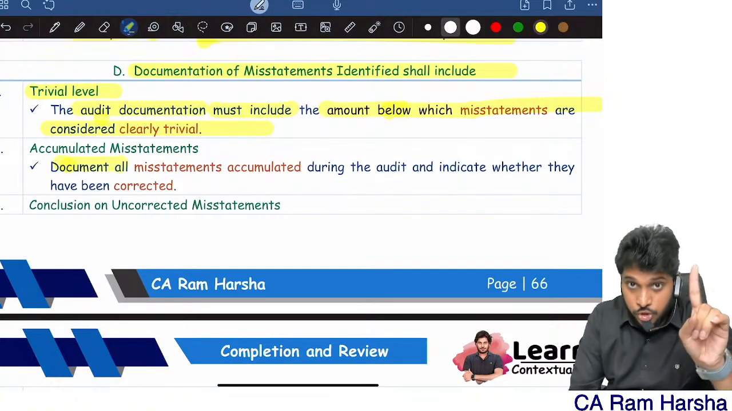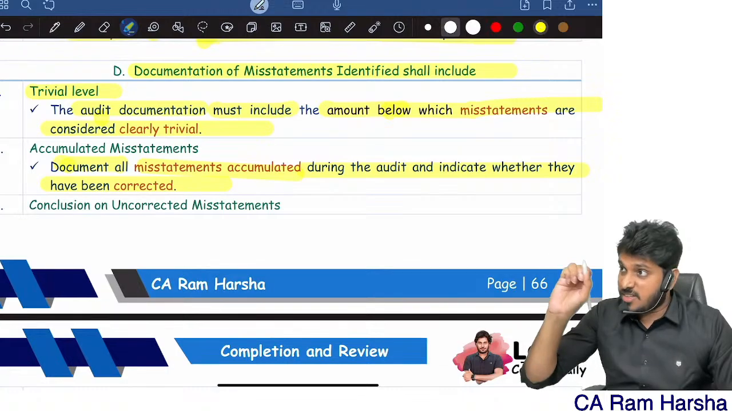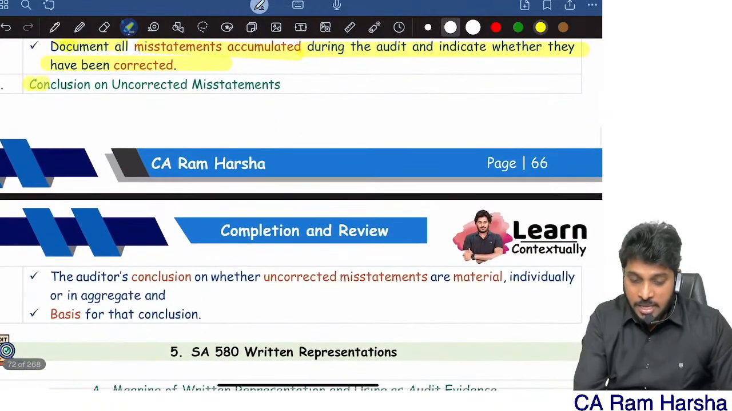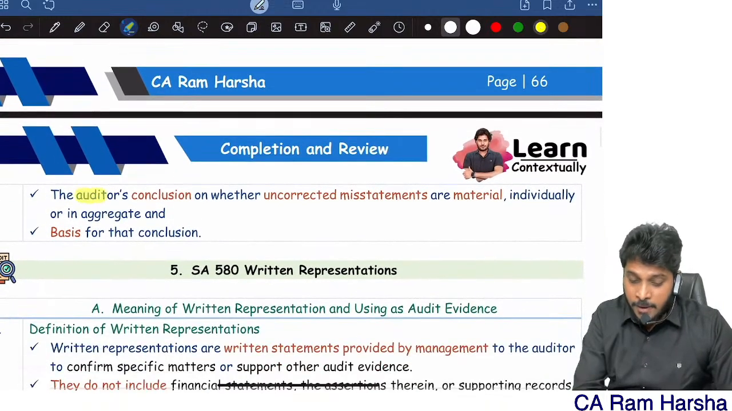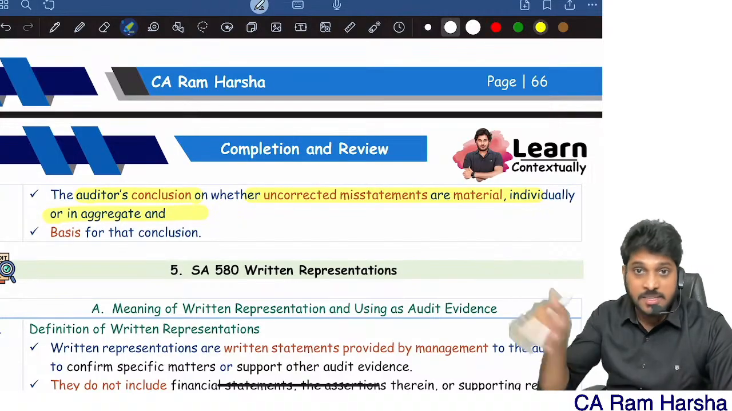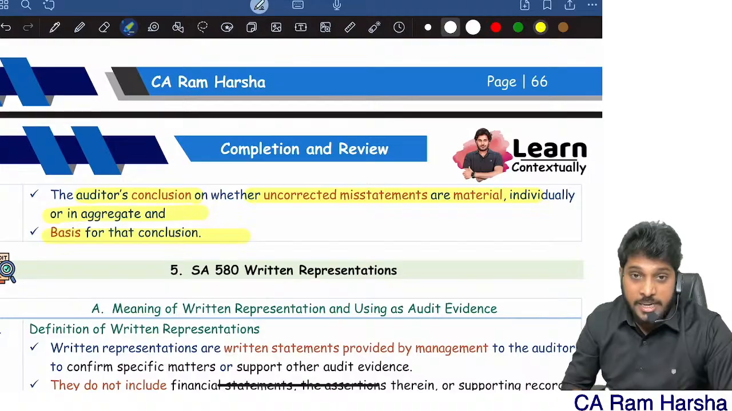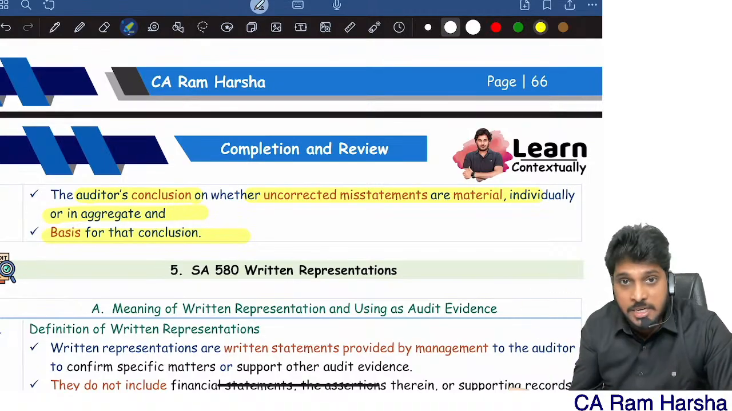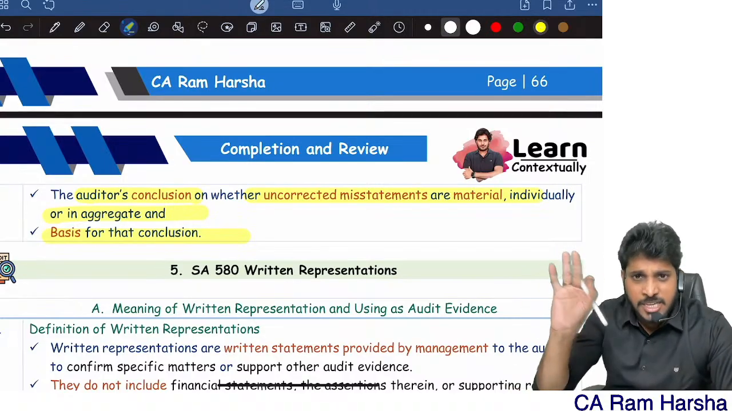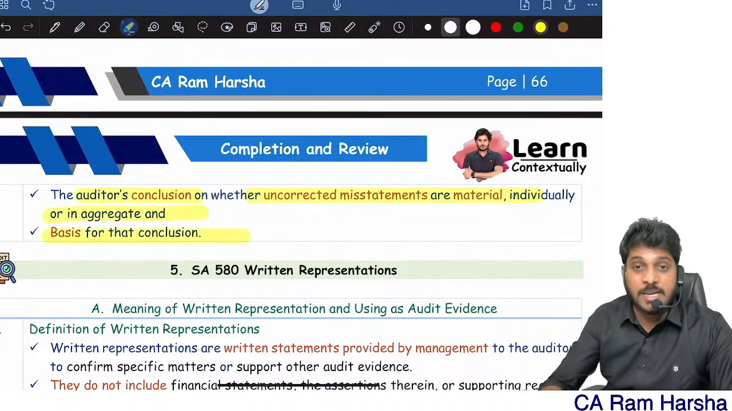Now, accumulated. The auditor has to document all mistakes accumulated during the audit, and you need to mark whether they're corrected or uncorrected. Suppose some mistakes are uncorrected, what is your conclusion? Management gave a representation that they're immaterial. But according to you, are they material or immaterial? You should also conclude, and state the basis for your conclusion. Uncorrected misstatements in total, are they material or immaterial? That also you should decide.